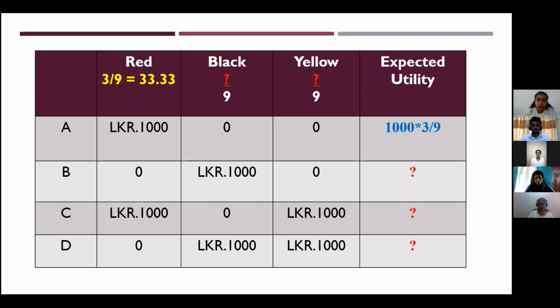But since we don't know the probability of yellow and black balls, we can't calculate the expected utility at points B, C, and D. Here are the reasons why the expected utility approach is not suitable for this situation. Now I invite Sadeepa to explain the second question. Over to you, Sadeepa. Thank you, Shashika.